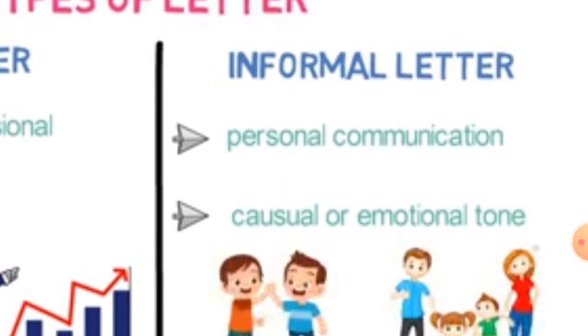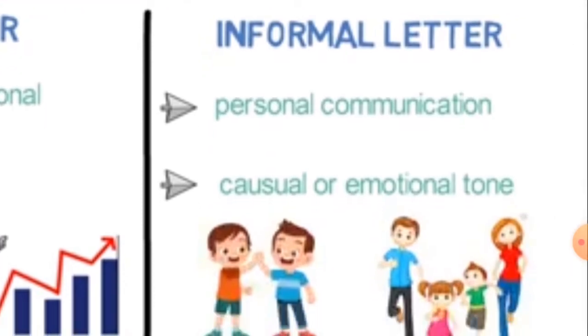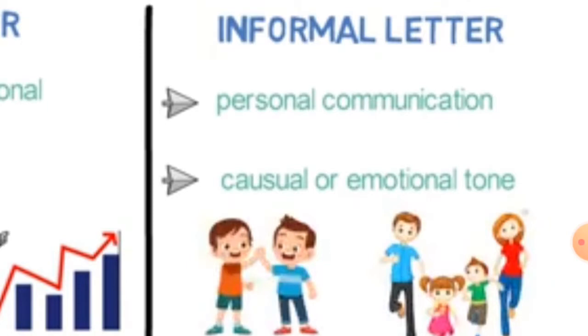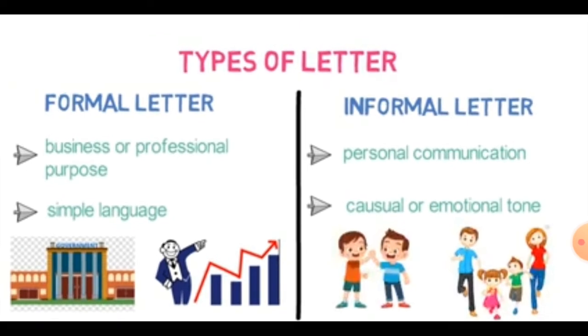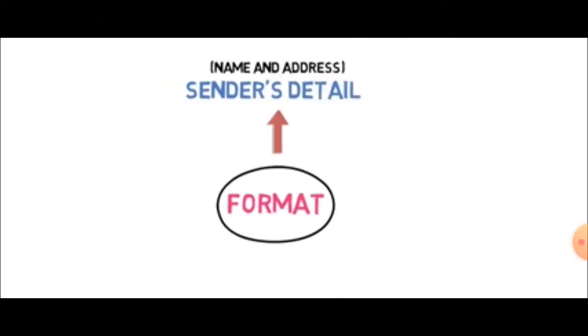The informal letter is for personal communication. A casual and emotional tone has to be used in it, because you are writing to your friends, family, relatives, etc. So you can write very casually. No strict rules are followed here. Next, how to write an informal letter. We'll go through the rules one by one, as we had done for the formal one.